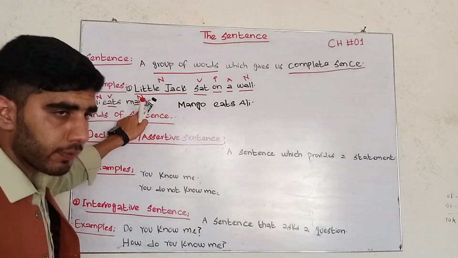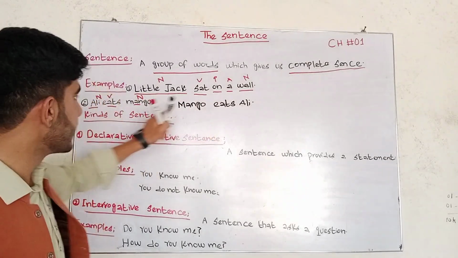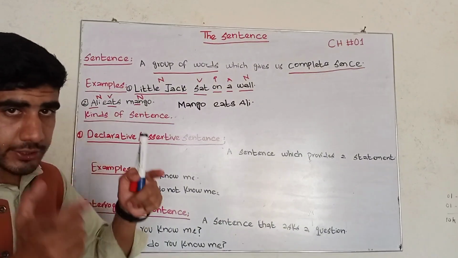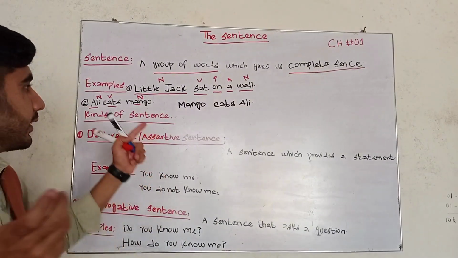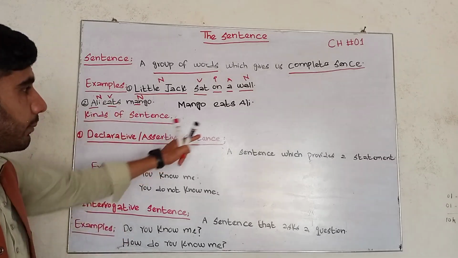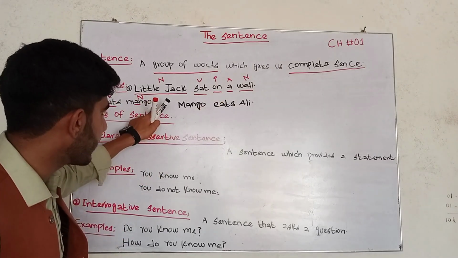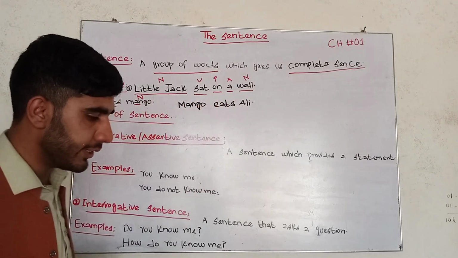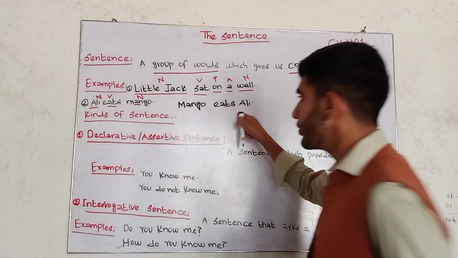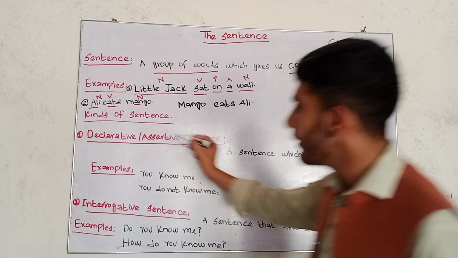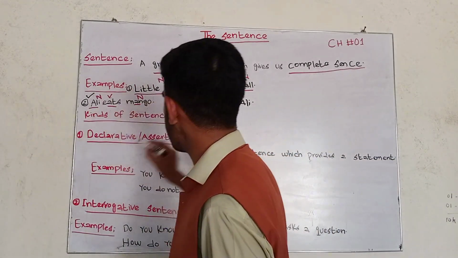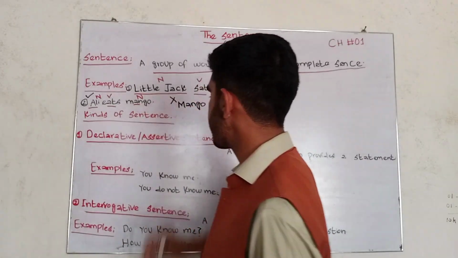This is also a group of words. But the first sentence gives us full sense: Ali is a person who eats mango. I have disturbed the structure so that it reads mango eats Ali. This is also a group of words, but it does not give us full sense.